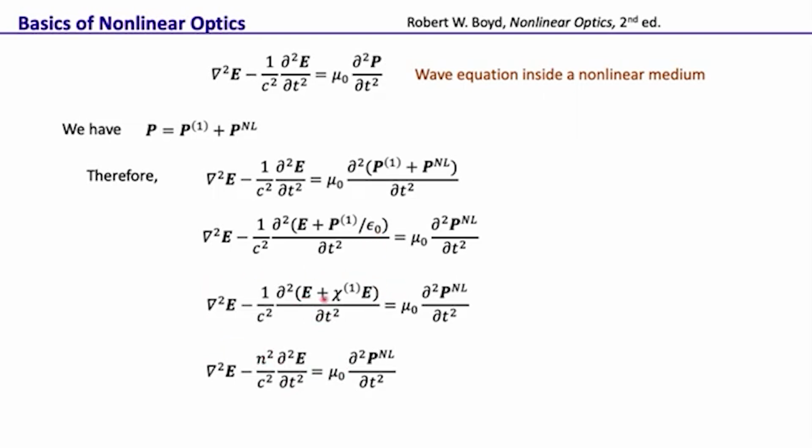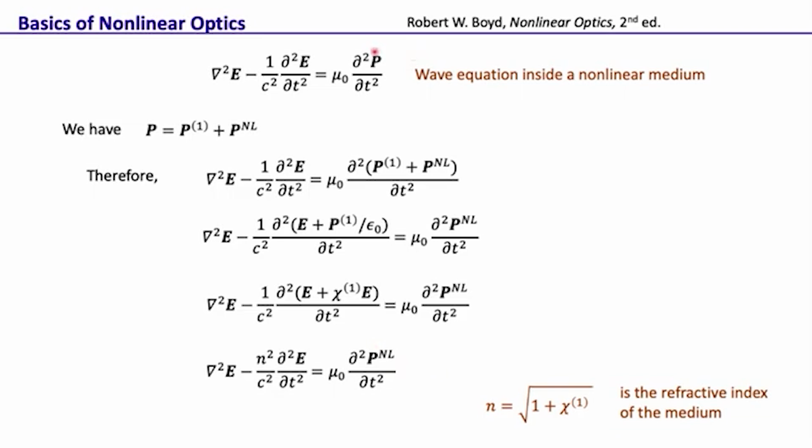This E plus chi1 E, that's 1 plus chi1, and 1 plus chi1 is equal to n squared, where n is the refractive index of the medium. So this we can then write as del 2E minus n square by c square del 2E by del t2, and that is equal to mu naught del 2 by del t2 P NL. So that is the wave equation inside the nonlinear medium, where n is the refractive index of the medium.